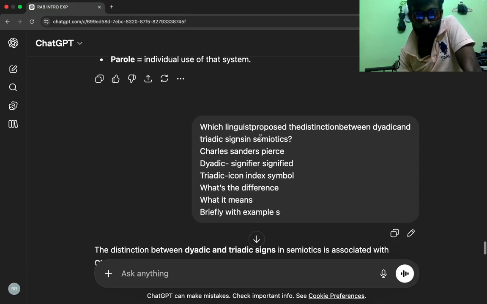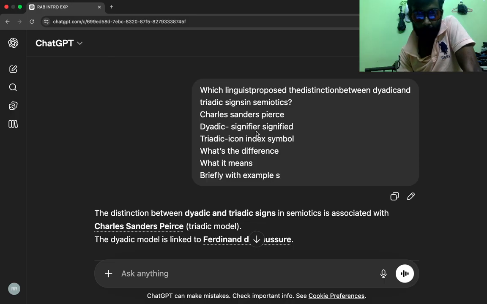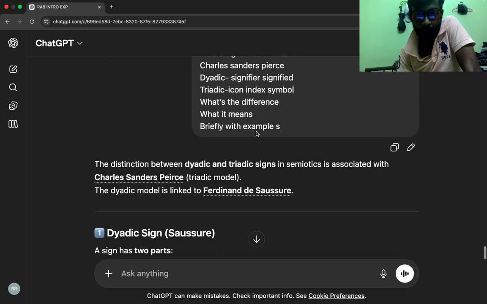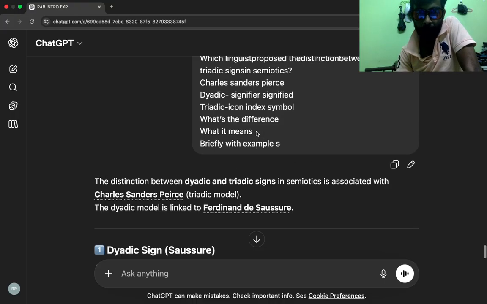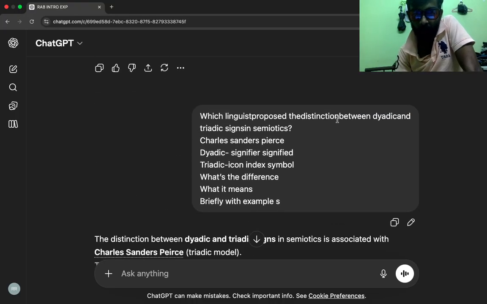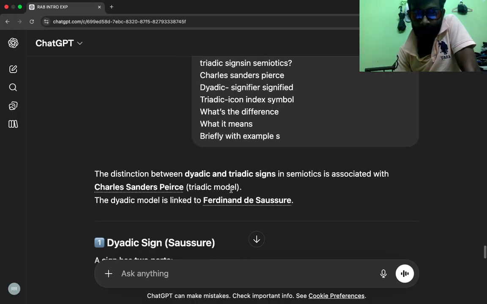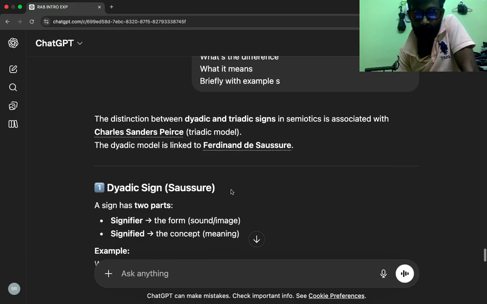The distinction between dyadic and triadic signs in semiotics is associated with Charles Sanders Peirce's triadic model. The dyadic model is linked to Ferdinand de Saussure. Dyadic sign. Which linguist proposed the distinction between dyadic and triadic signs? Charles Sanders Peirce. Dyadic, signifier and signified; triadic, icon, index, symbol. Dyadic sign was proposed by Ferdinand de Saussure, and triadic sign by Charles Sanders Peirce.